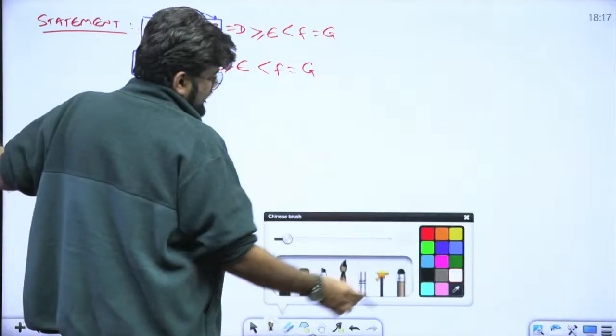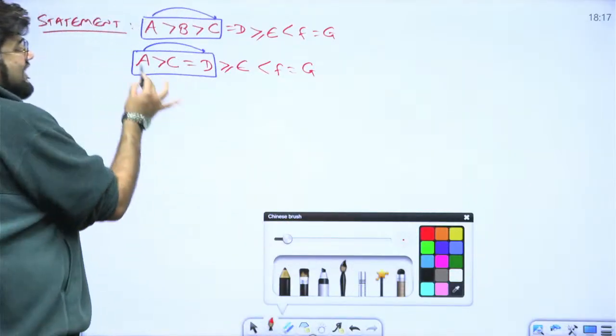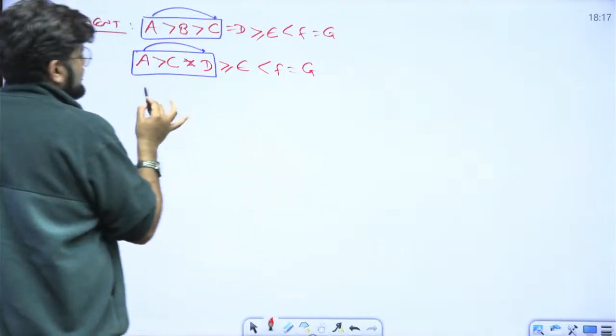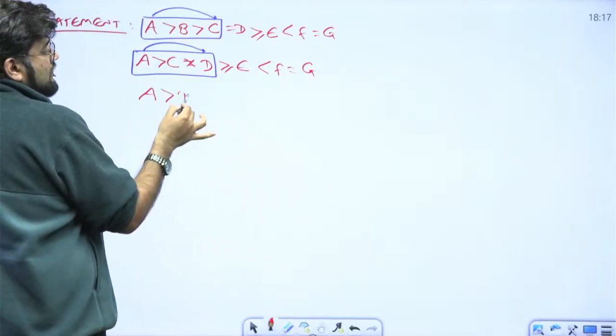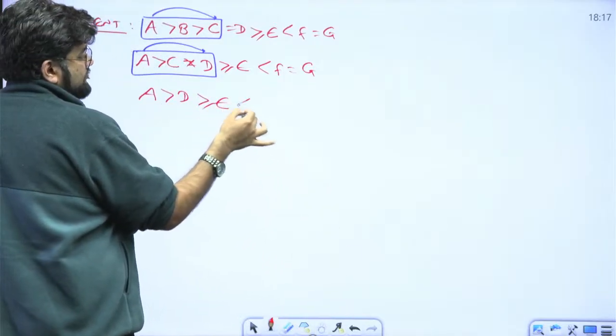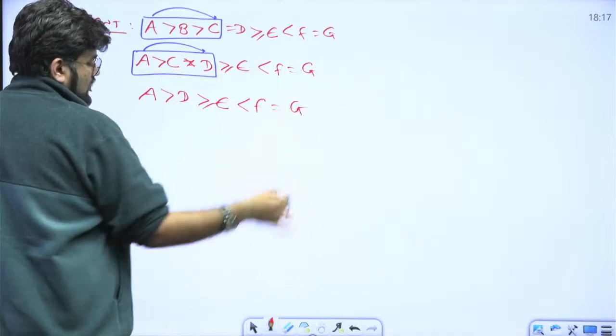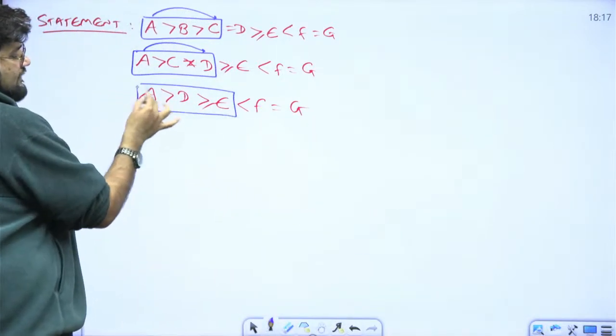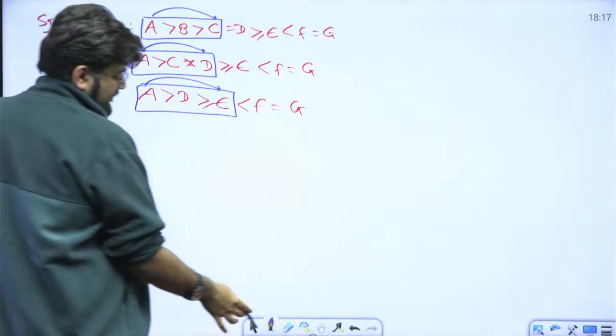So what is the next step here? In the next step, what I'll do is A greater than C equal to D, I will drop this equal to and I will have A is greater than D. Rest of them will be as it is. Okay. And now for A to E, I have this last leg which I remember and then get the relationship.